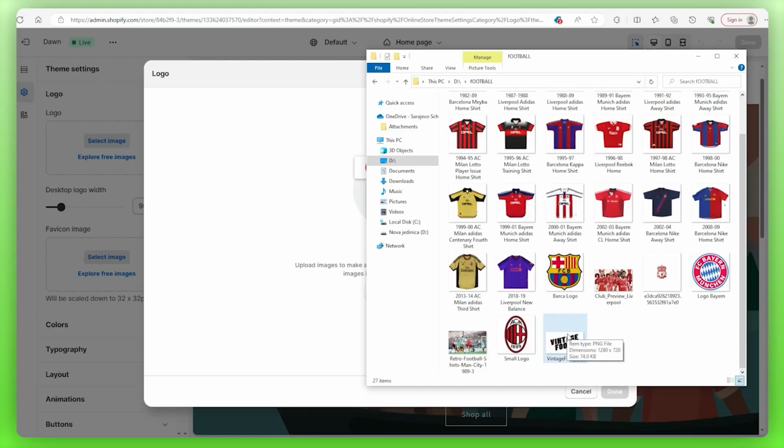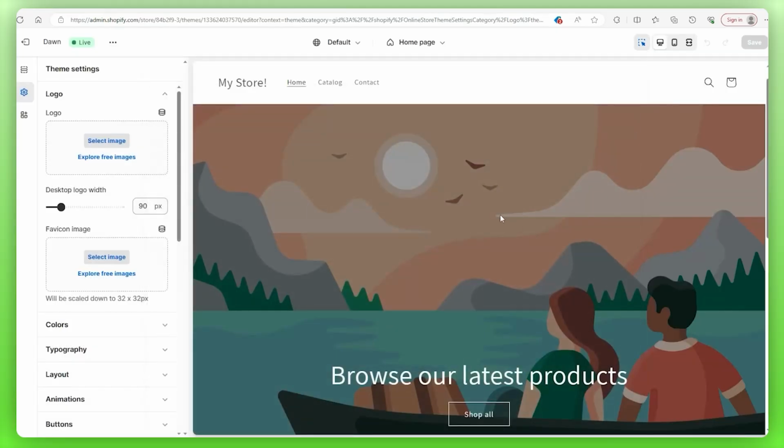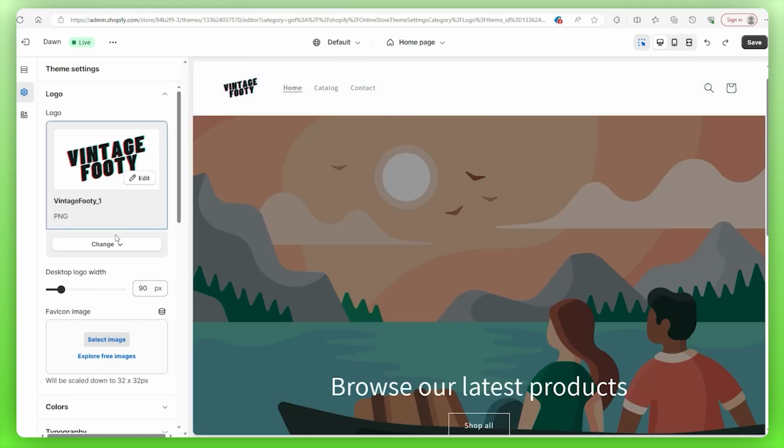Now, once you do have your logo ready, you're just going to grab it from wherever it is, put it into your library, allow it to process, and then when it is done processing, you just want to wait, and then you're going to click on done right here. So once it's done that process, it should be in the top left, and there it is. And if you go to the left-hand side, you'll see certain things that you can change about your logo.